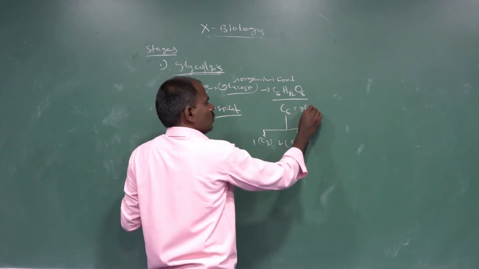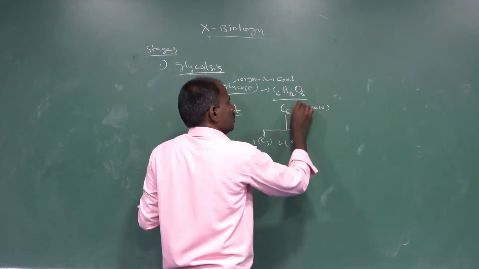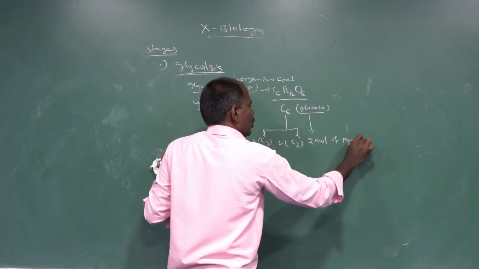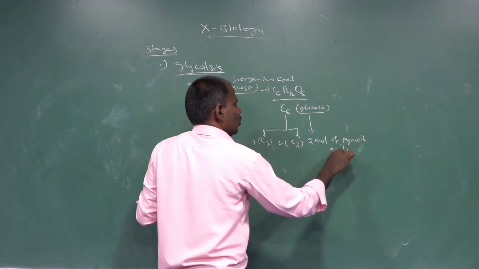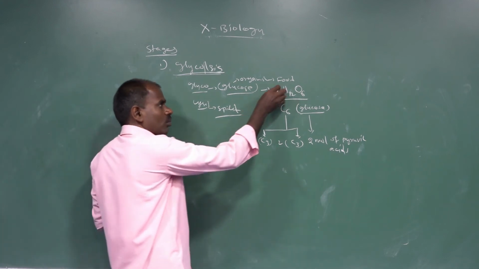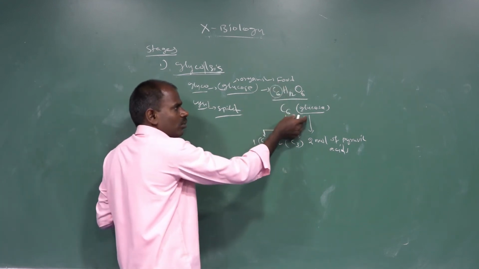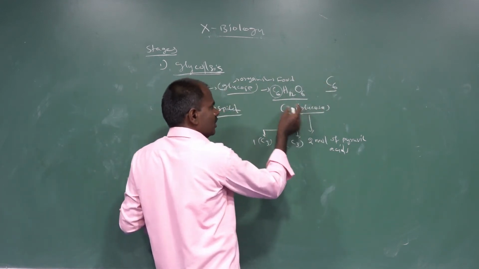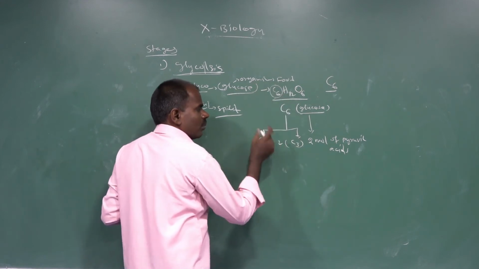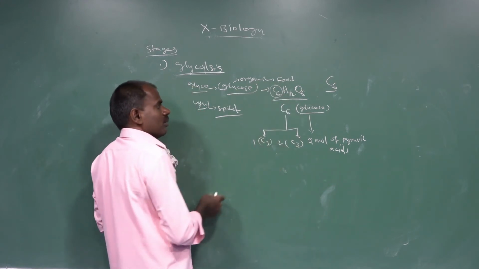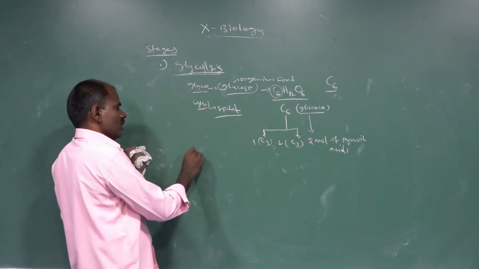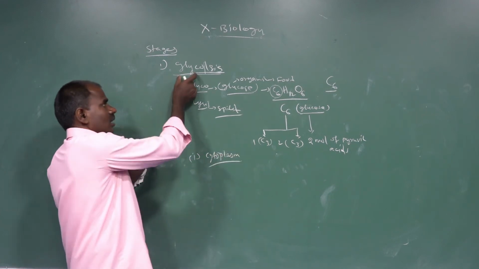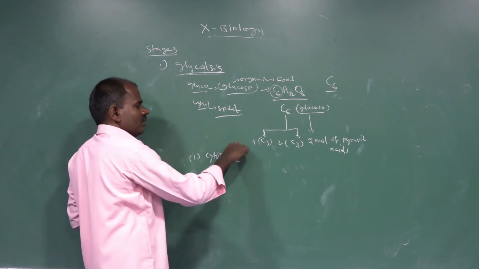Glucose is converted into 2 molecules of pyruvic acid. Glucose is a 6 carbon compound, with 6 carbons. This is converted to 2 molecules of pyruvic acid, a 3 carbon compound, obtained in glycolysis. The glycolysis process occurs only within the cytoplasm.